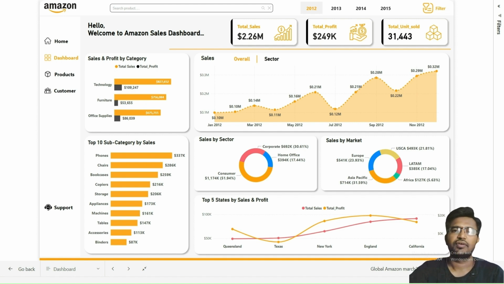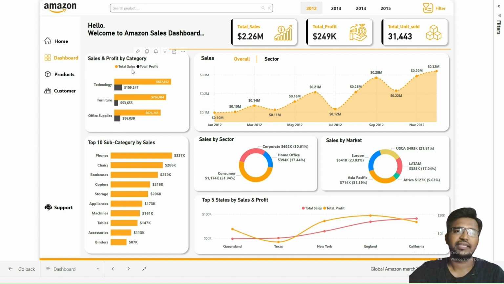sold. The first one is the total sales. This KPI tracks the overall revenue generated for the year. Next one is total profit. This metric indicates the financial health of our sales. And the third one is total units sold, which indicates the volume of transactions we have handled.